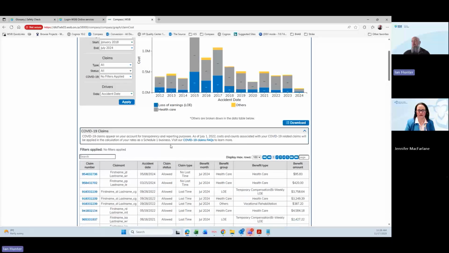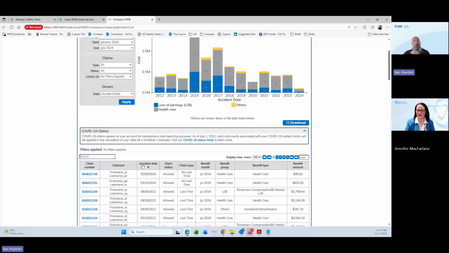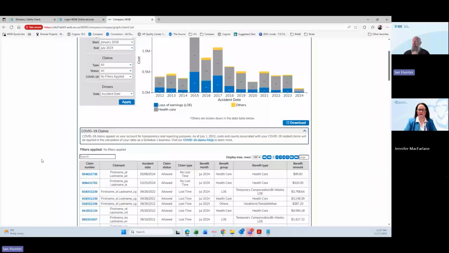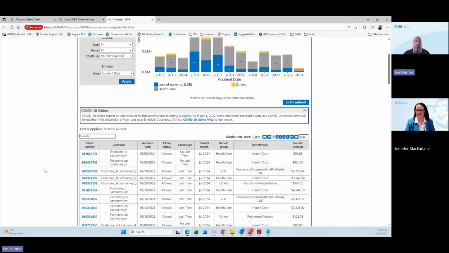You can see that when we're looking at the way that this is broken down, and the Excel, when you download the Excel the same way we did the last graph, it'll have a number of different columns. All the columns are available. The only difference is when you download this one, you may get multiple line items for one claim because we're going to break it down by payment. So you can see that this one claim here in July of 2024 had an LOE payment, a healthcare payment, and an other payment, and that was vocational rehab.